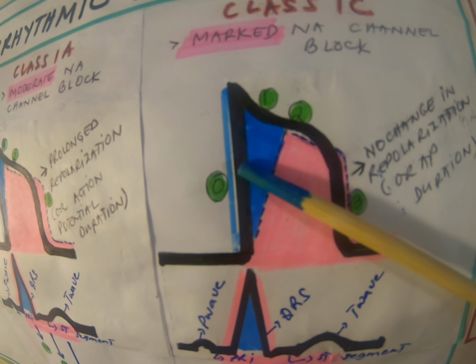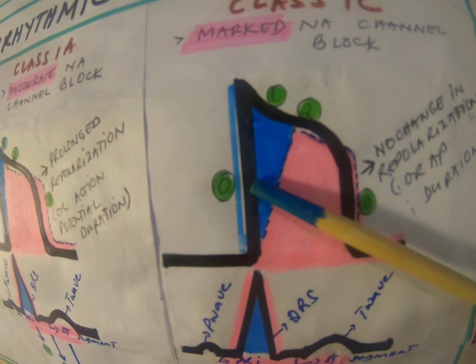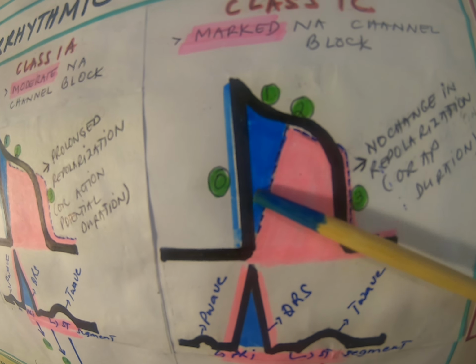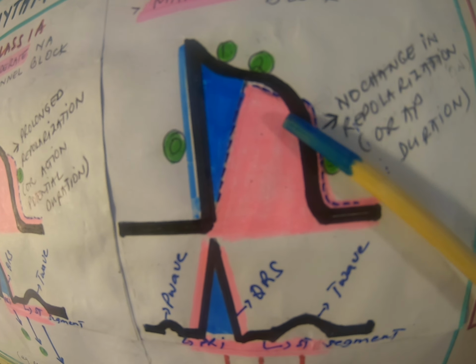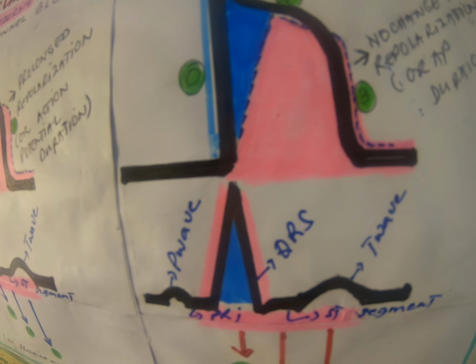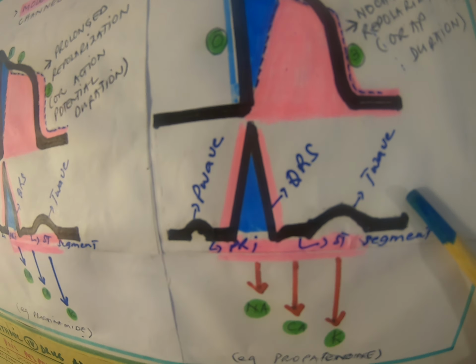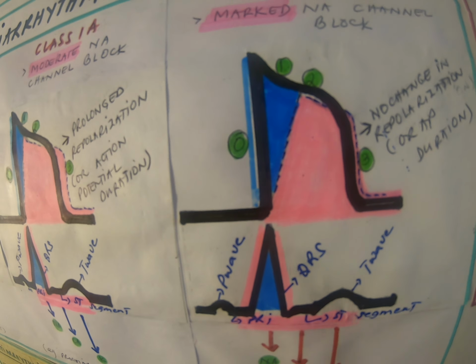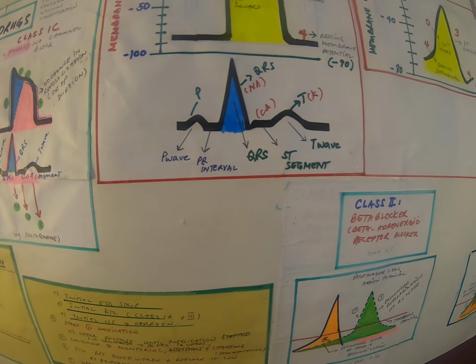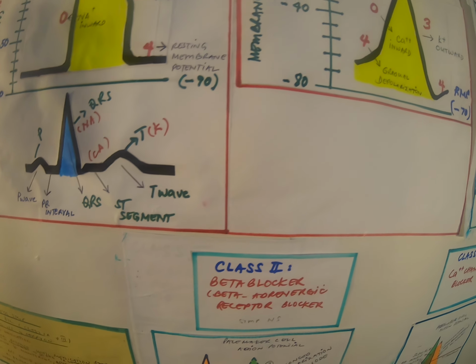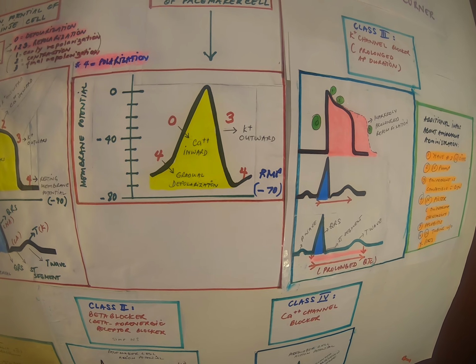It slows down your phase 0 of your action potential. But look at your repolarization here. It's okay. It did not surpass, but it's also not short.